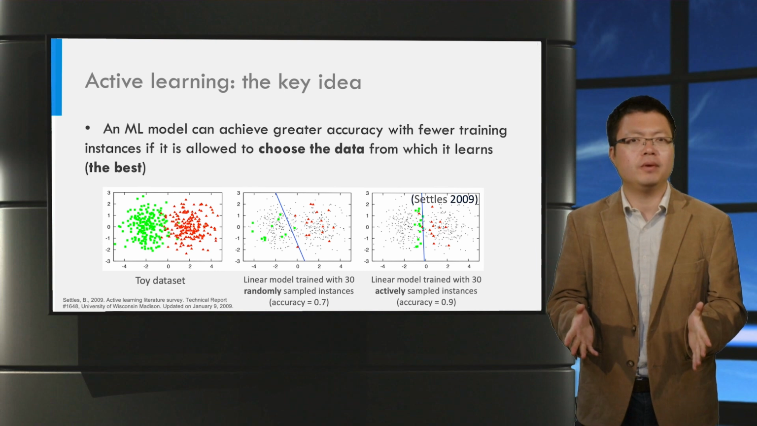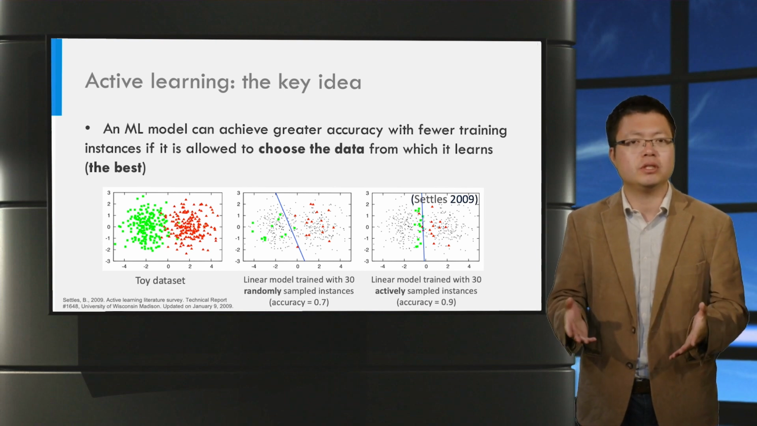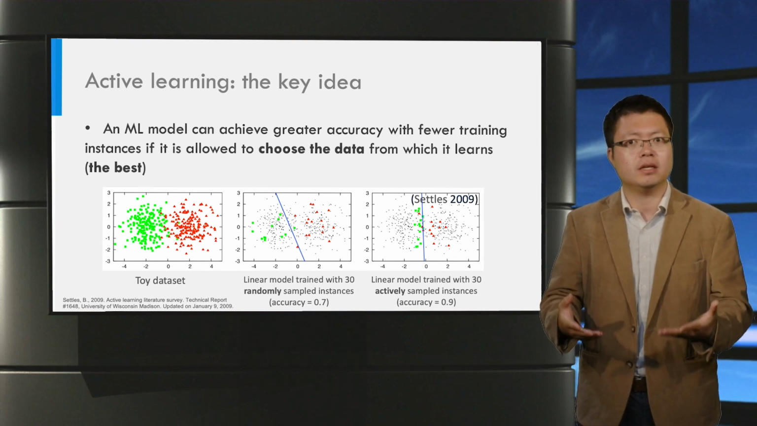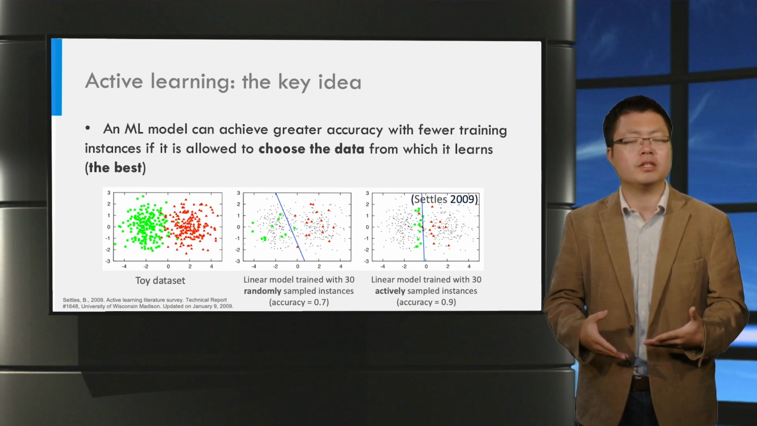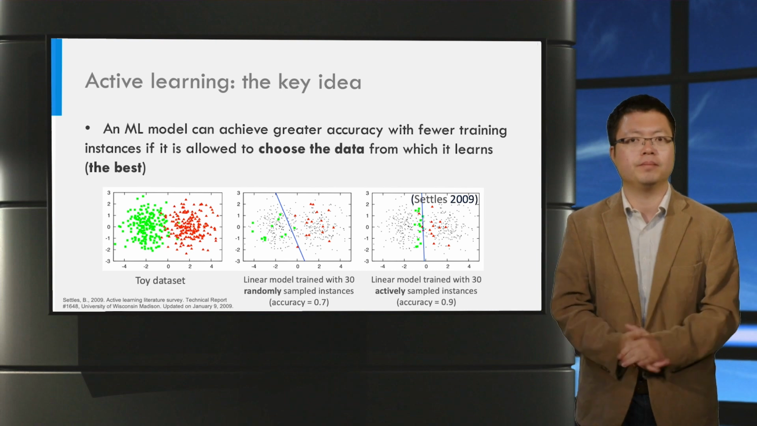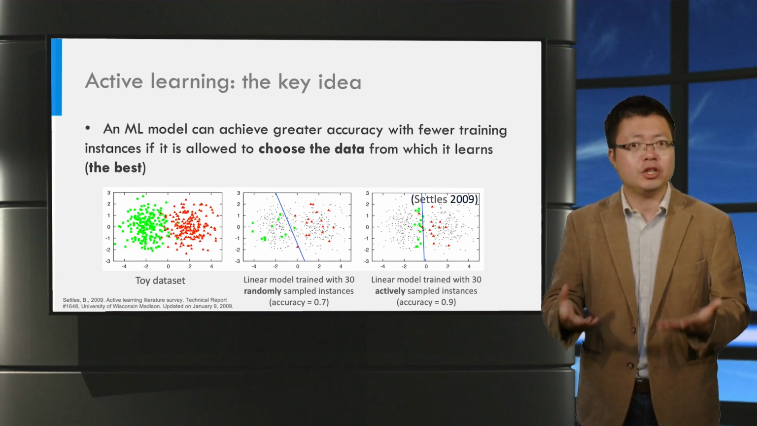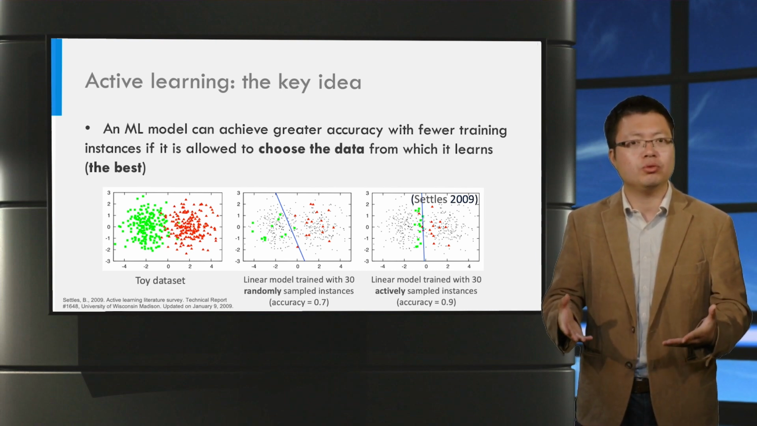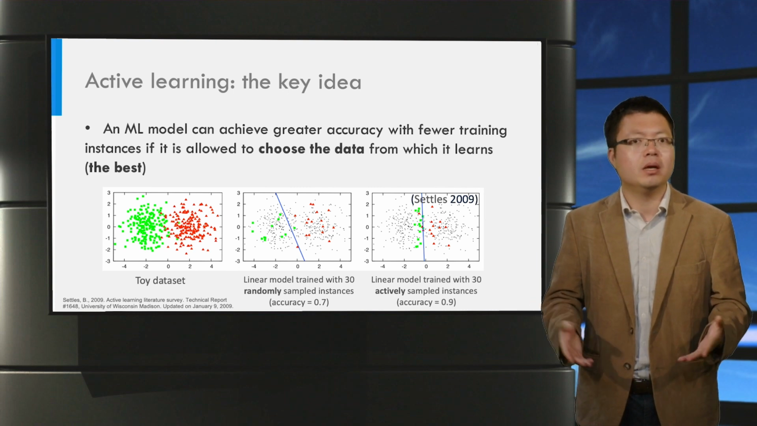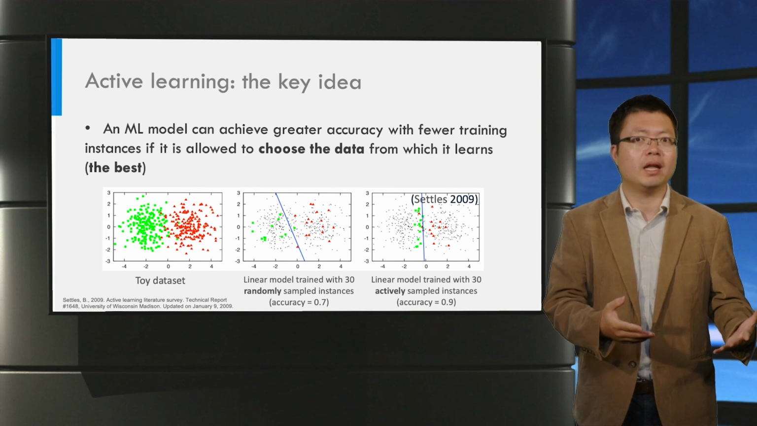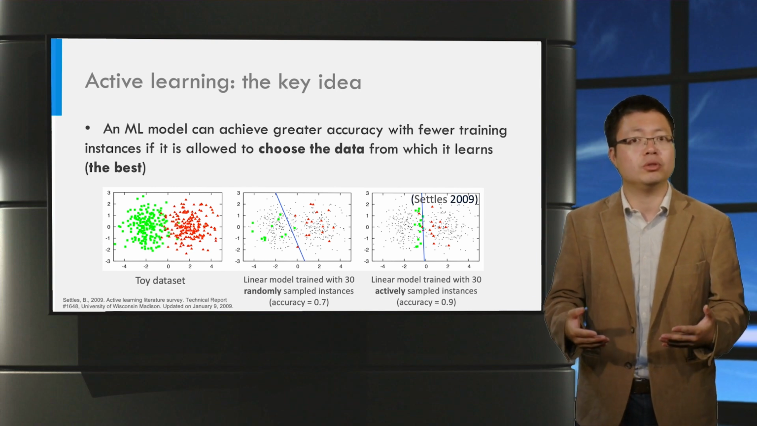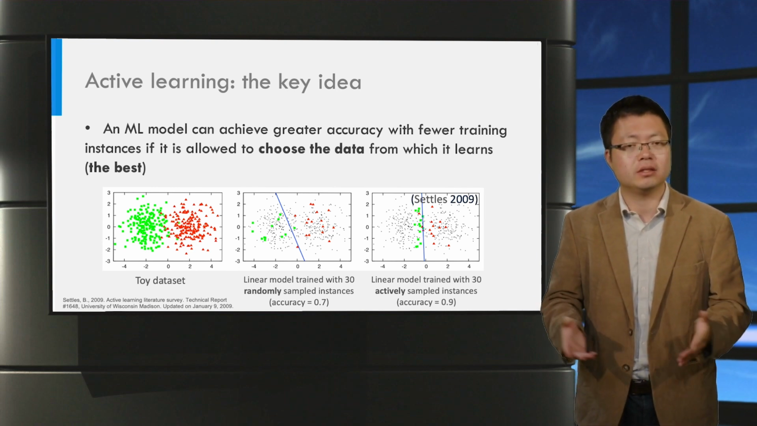You can see that if we allow the model to actively choose the most informative instances for model training, the model can reach good performance even with a small number of training instances. As an implication, we don't really need to have all the instances labeled, but only those selected by the model. And by doing so, we can largely reduce data annotation work and hence the cost.